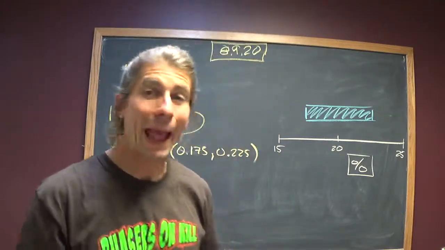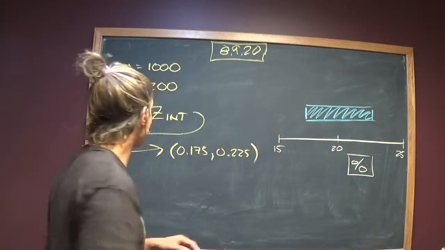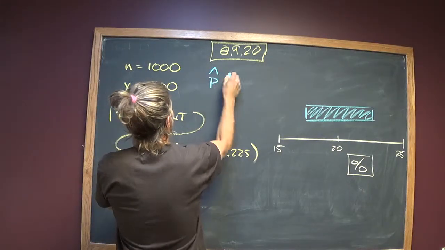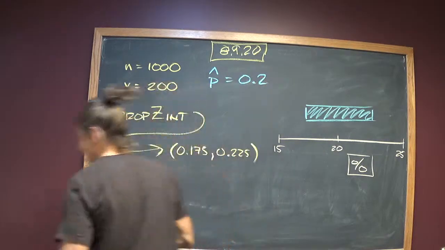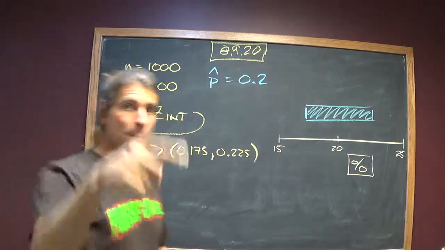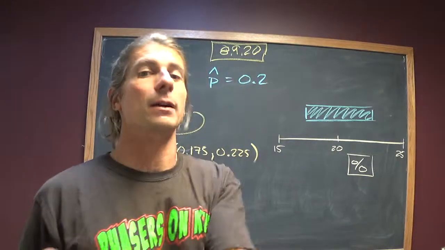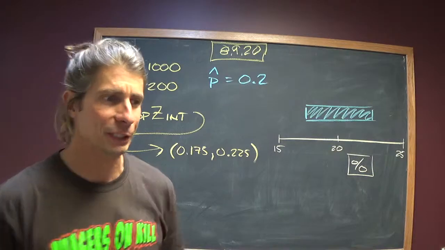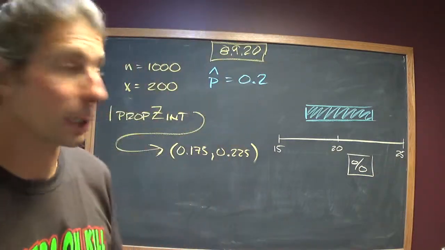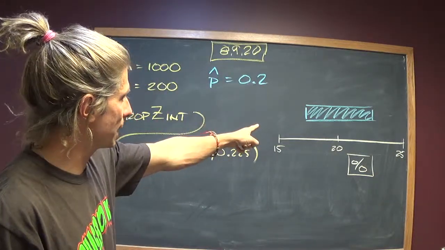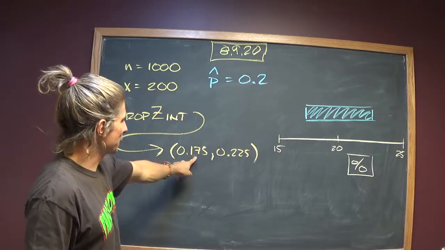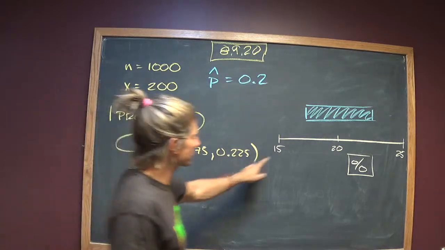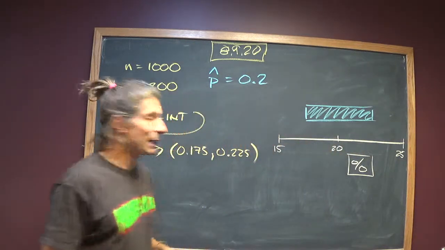P hat, I'm going to call it P hat because I like using the phrases that everybody else uses. P hat, or 20%, is going to be the sample proportion. But you and I both know that we cannot say 20% of Americans think that crime is the greatest problem because our sample has error built into it. And that's what part C is all about, constructing the interval, which I've done over here, using one prop Z int. The interval is 17.5% up to 22.5%, which looks like this on a scale.